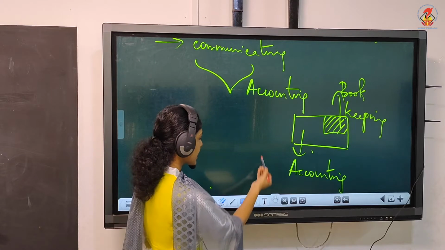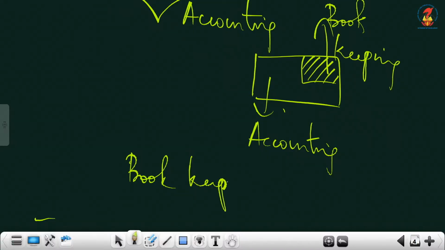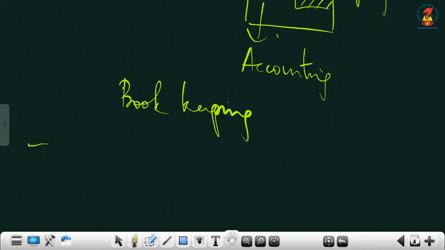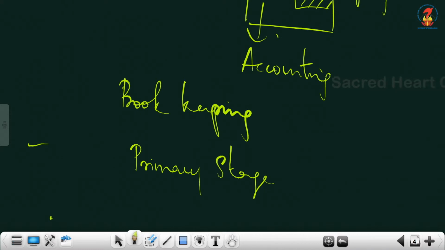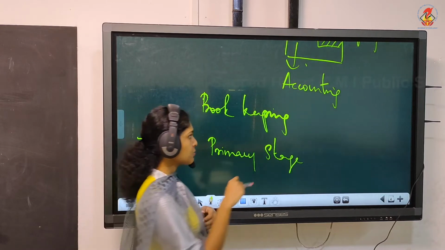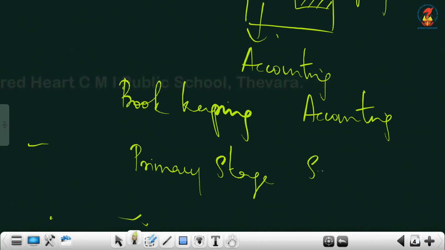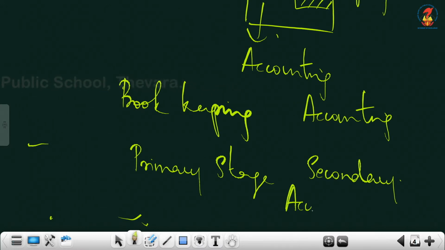Then what we can say is bookkeeping is the primary stage. Already we discussed one point, that's the meaning of bookkeeping and accounting, that you can write as the first point. The second point of difference is bookkeeping is the primary stage, and accounting is the secondary stage.